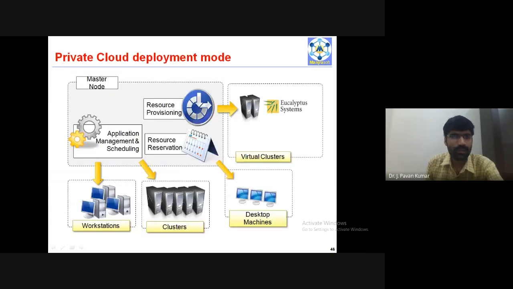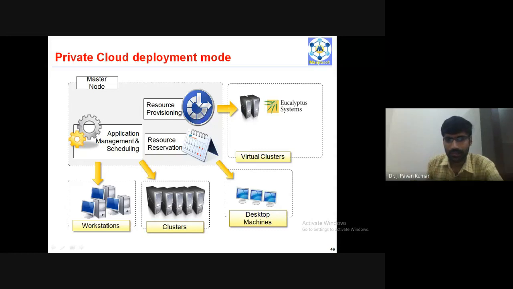Just you see, private cloud. Here, the master node contains all the activity services related to scheduling, resource provisioning, and resource reservation. All these things will be performed here itself, in this master node. And these clusters, workstations, desktop machines, these all are locally available. That is the private cloud deployment model. We have seen earlier what a private cloud is; now, how it can be achieved in Aneka.